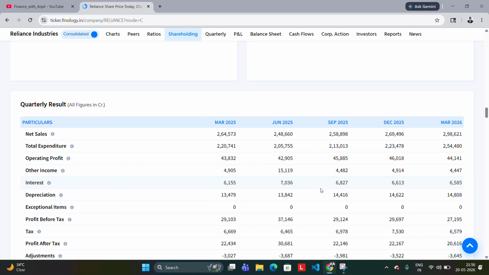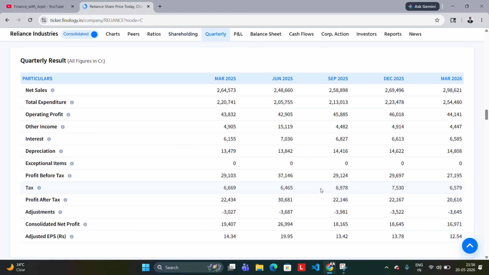But let me clear again, it is not a buy or sell recommendation. It is a blue chip stock. It is part of the Nifty 50. And as Nifty 50 grows, as the Indian GDP grows, this company will grow because it is into multiple businesses, right? As we all know.